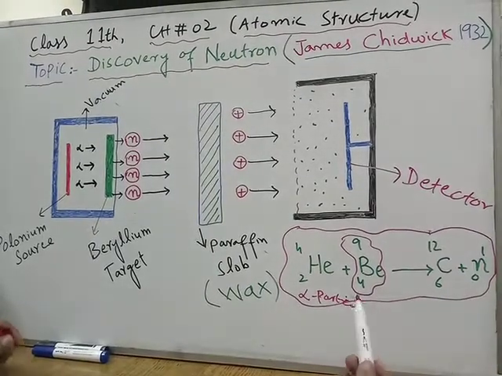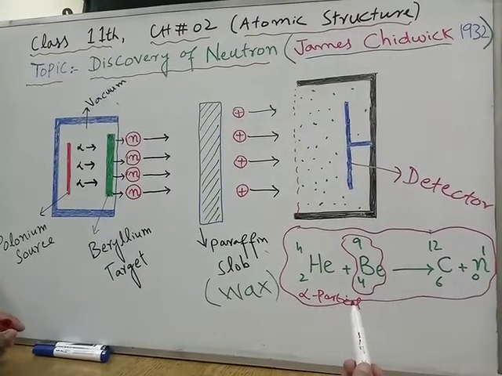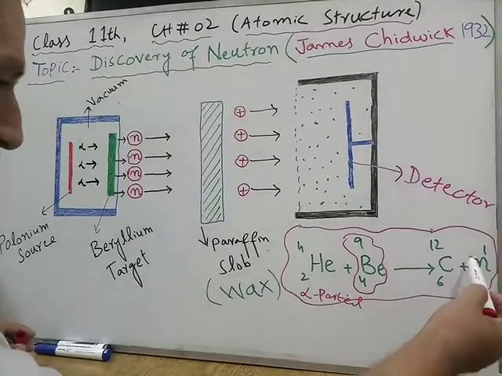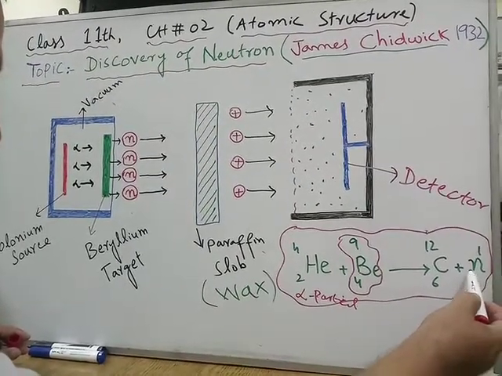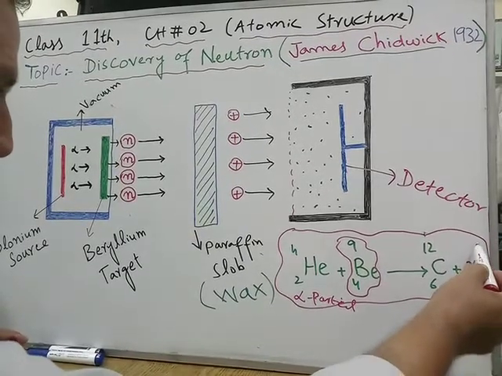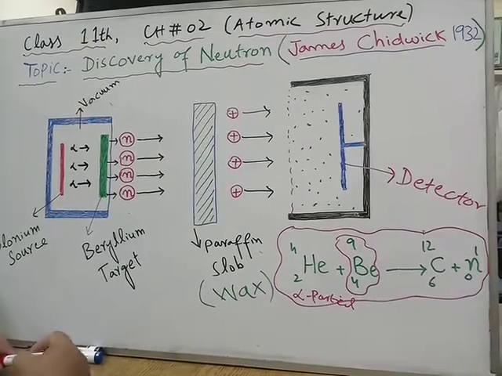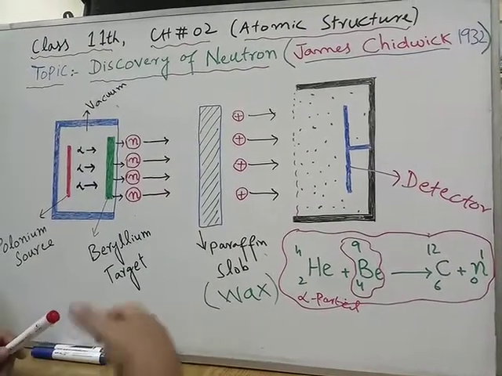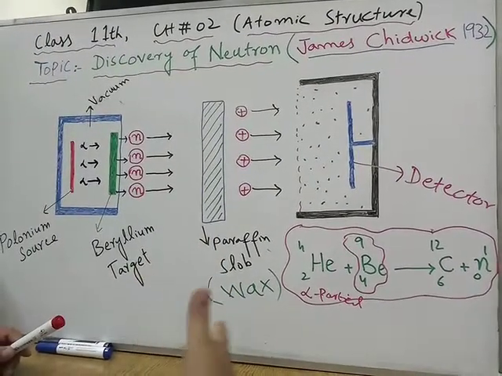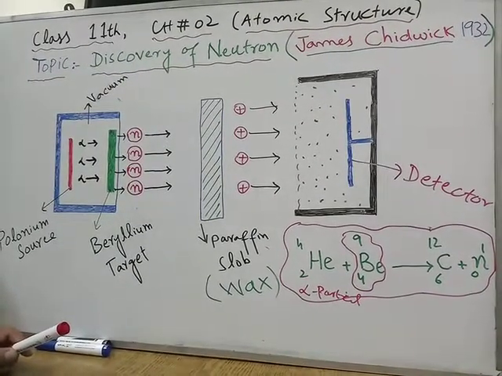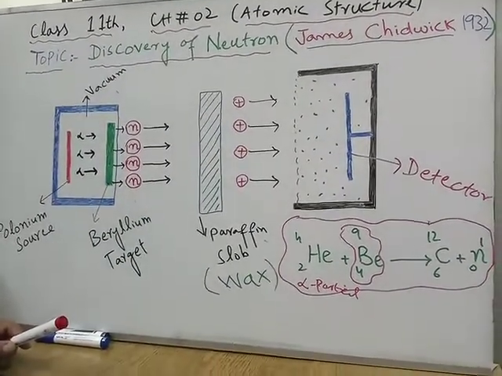Neutrons are not counted in atomic number, which is the number of protons. That's why the neutron has atomic number 0, but mass number 1, because neutrons are counted in mass number, which is the sum of the number of protons and neutrons.